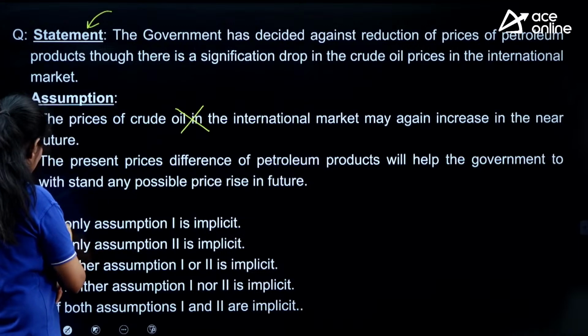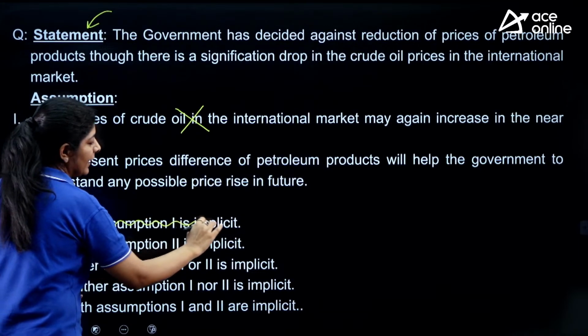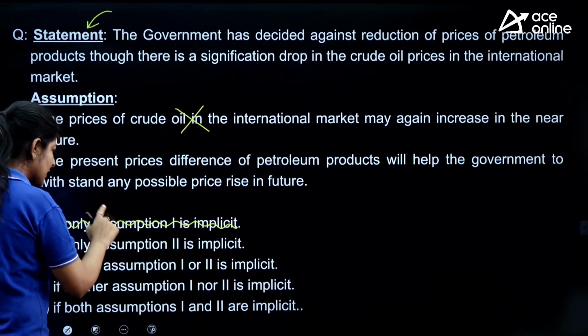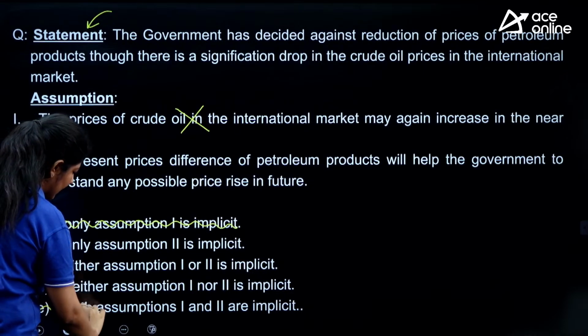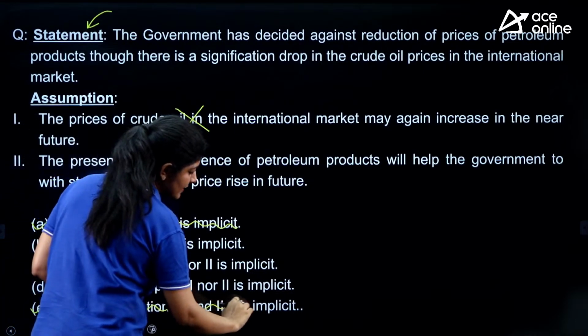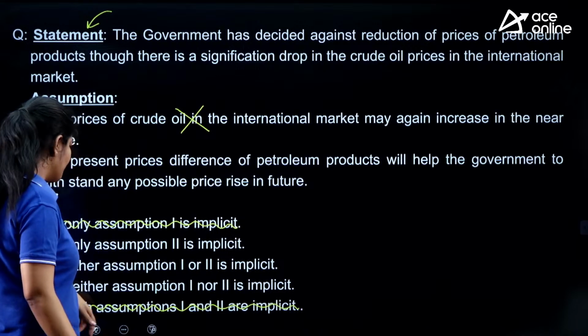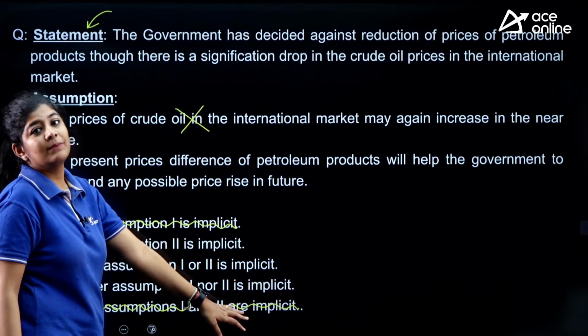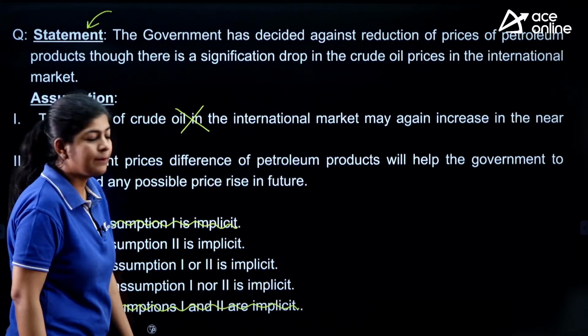That means we can eliminate our option number A, right? If option number A is eliminated, that means we can eliminate our option number E as well, which is saying that both assumptions first and second are implicit. First one is not implicit, right?